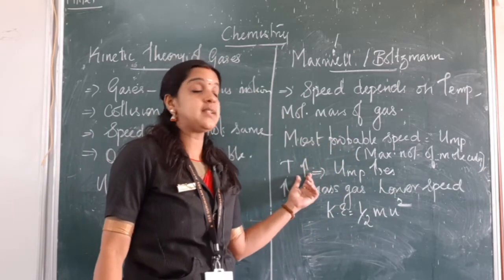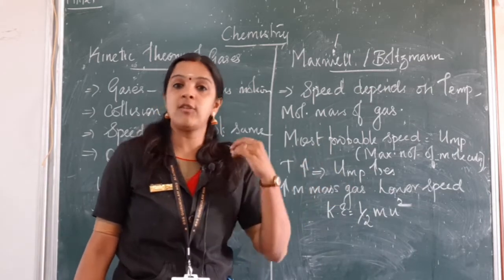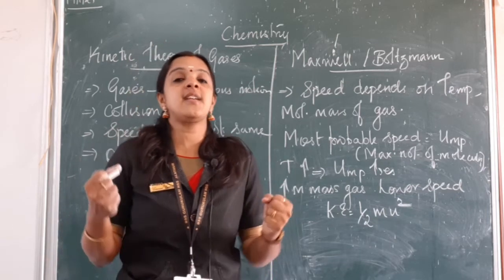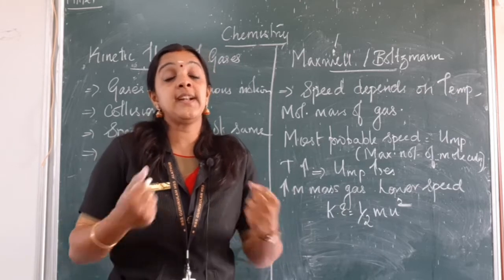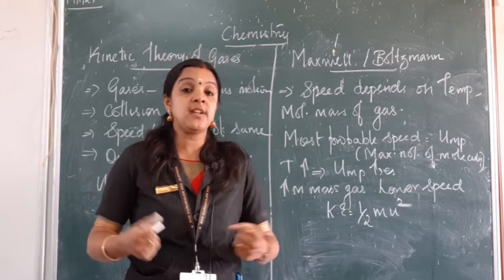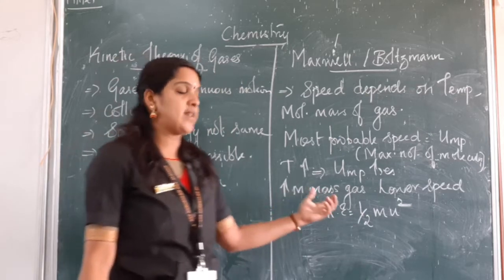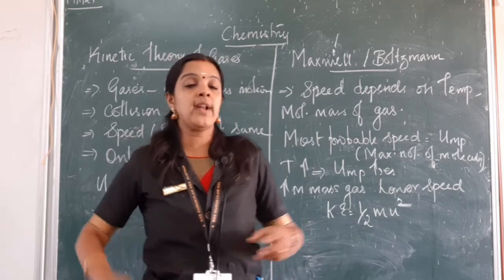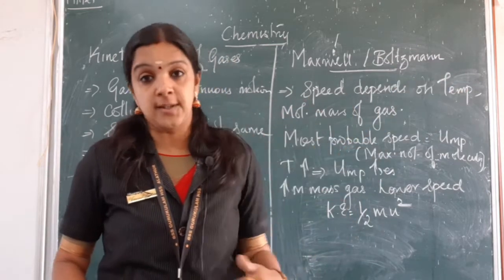When we increase the temperature, the most probable speed also increases, because children, we know when temperature increases, kinetic energy increases. The molecules tend to gain more energy, and they collide with each other with great force. But when you increase the molecular mass, you can see that the speed actually decreases, because as we know, when I throw a small ball or a heavier ball, which can go faster?